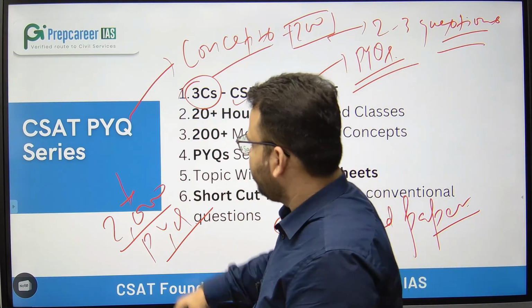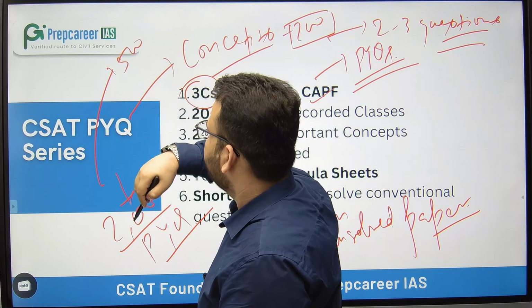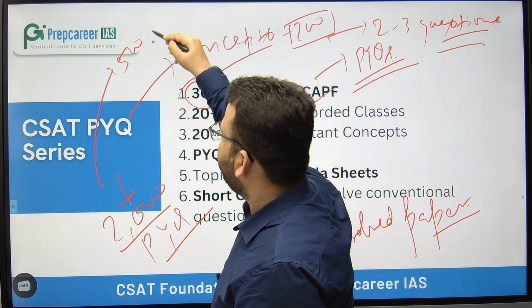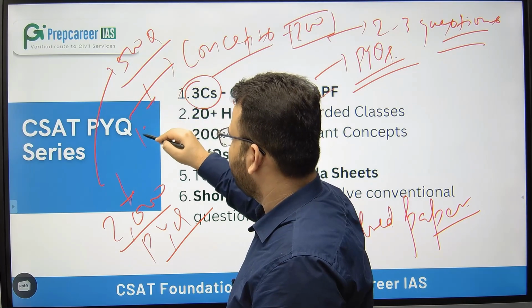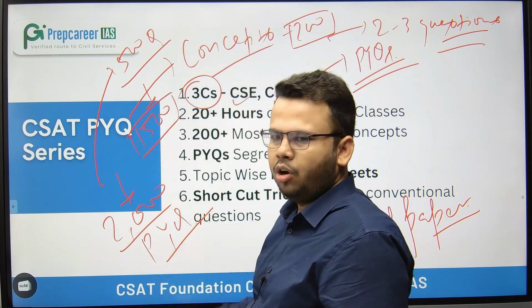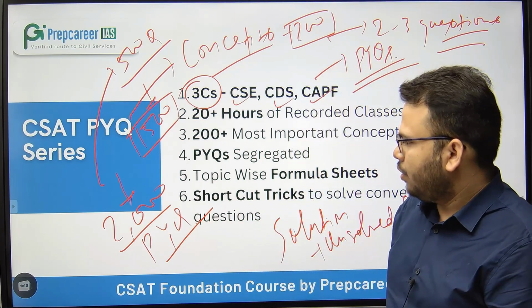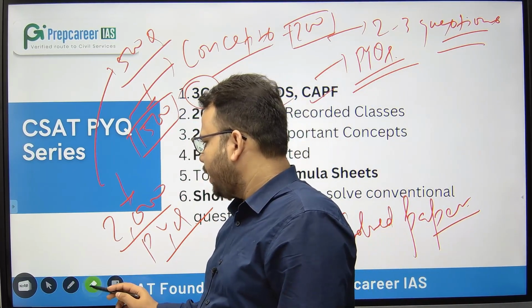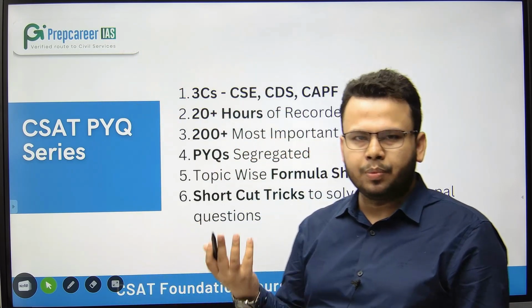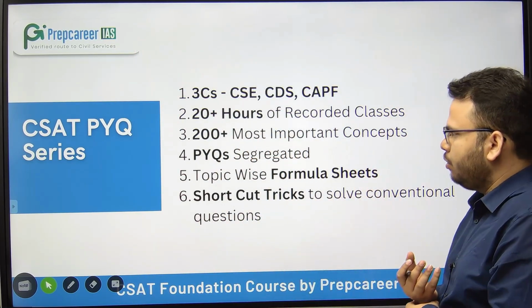Out of this 2000, you will get the solutions of 500 questions, and the rest 1500 questions you have to solve on your own, so that you also get clarity on whether you are prepared to tackle the difficulty of CSAT or not, how much your preparation has been done. So for that we will give you this.